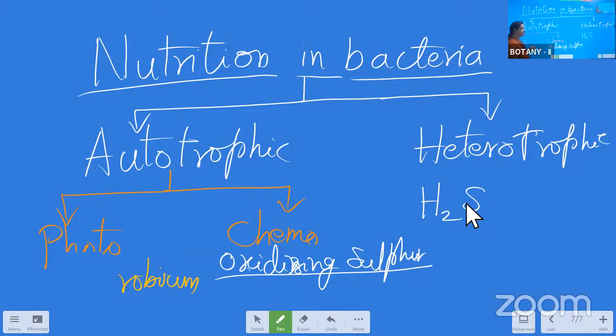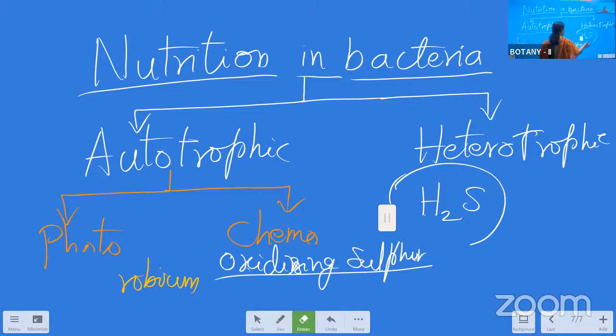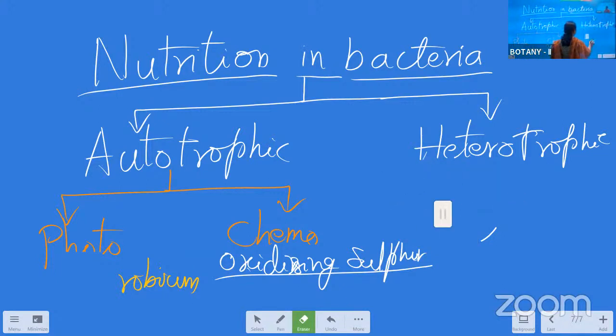And here it is splitting the complex substances and releasing the H2S gas and storing it in its body. So afterwards, we can extract this H2S gas. Otherwise, we can extract the sulfur also as an element from its body. Okay. So those are the chemoautotrophic bacteria in that oxidizing sulfur.